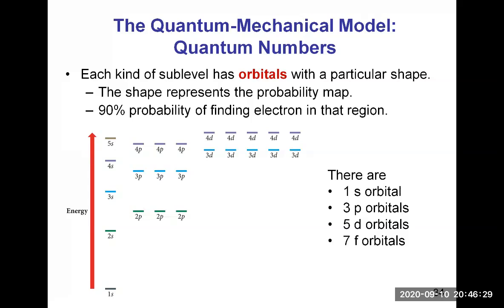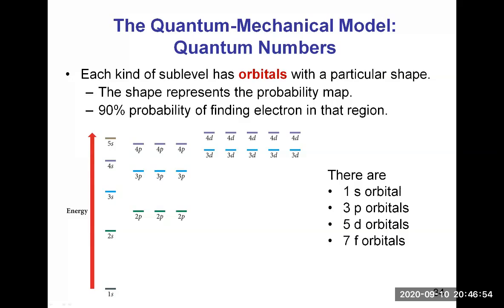Then if you move up into the third level, n equals 3, there are 3 subshells, the s, the p, and the d. Again, the s subshell contains only one s orbital. The p subshell contains 3 p orbitals, and the d subshell contains 5 d orbitals.